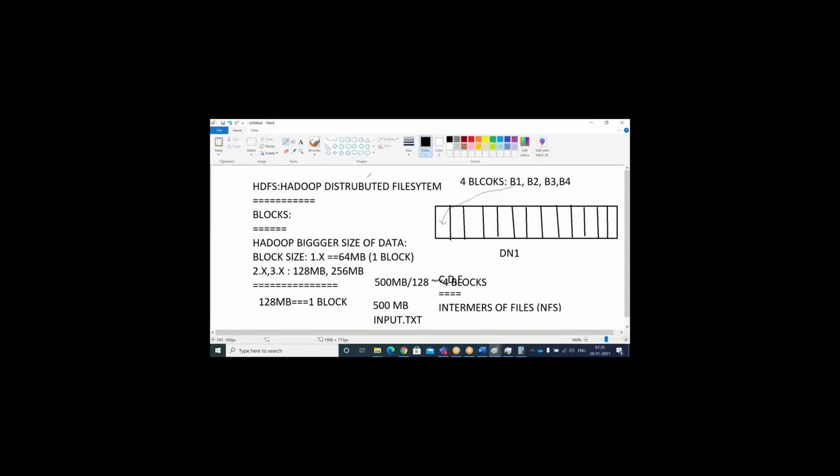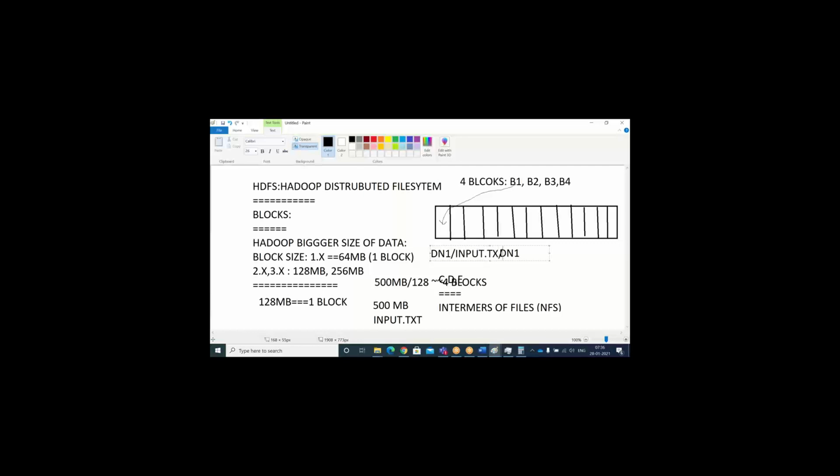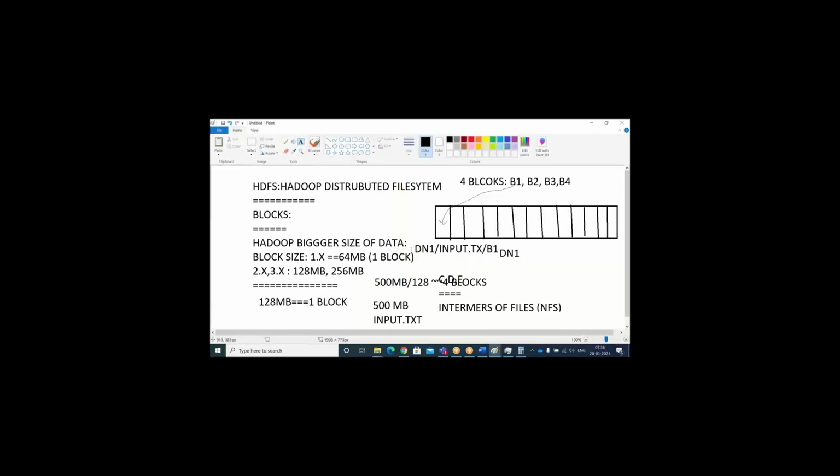And this address, or I mean to say the metadata address, is DN1, my input data, input.txt/B1. This is the address. Let me drag down. This is the address. Like this, the metadata will be stored.